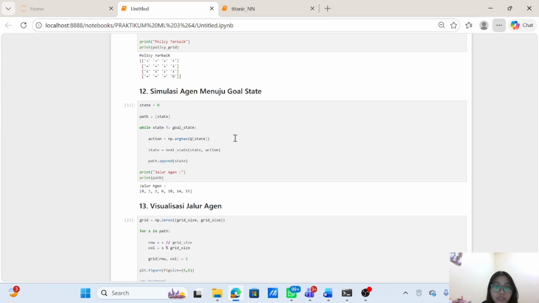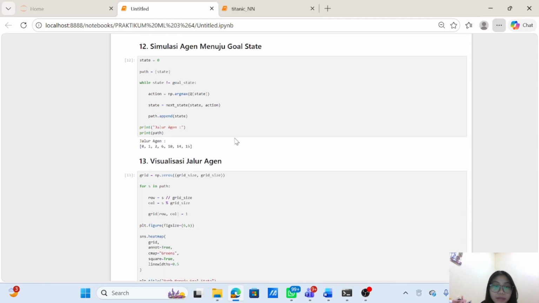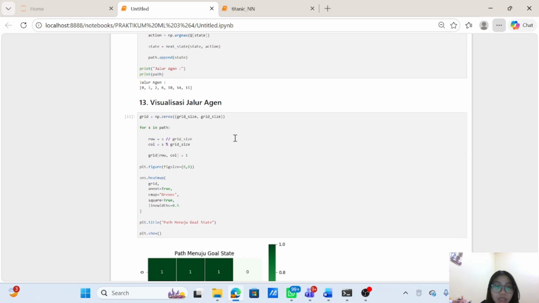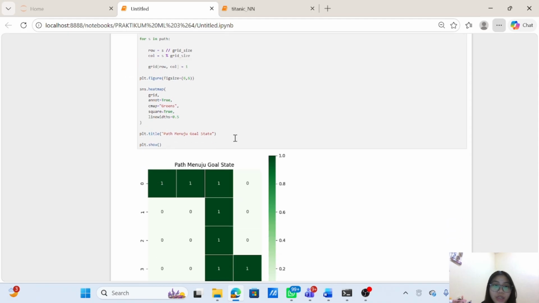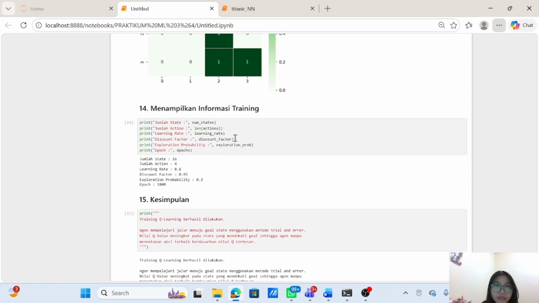And agent simulation: the agent moves from the starting state to the goal. This demonstrates that the agent has successfully learned the optimal path. And training information: I displayed the training information, including the number of states, actions, learning rate, discount factor, exploration rate, and total episodes.